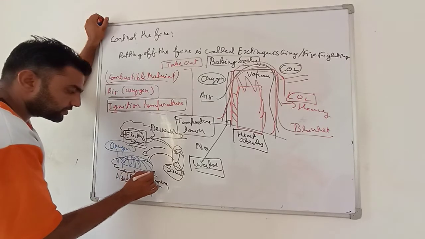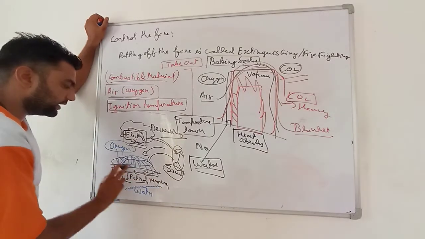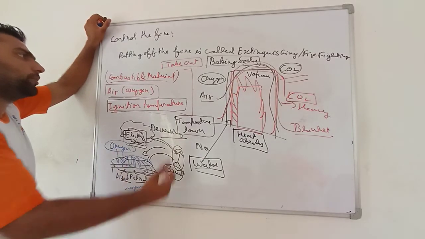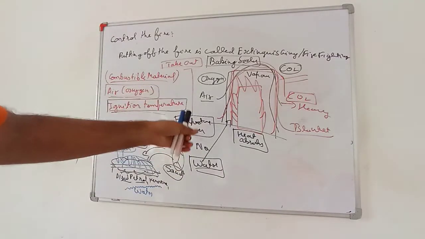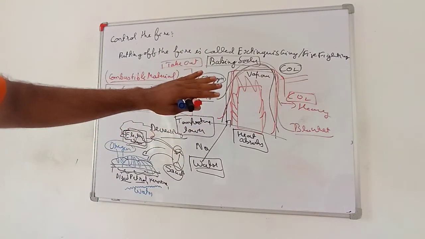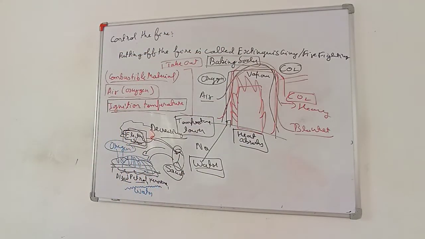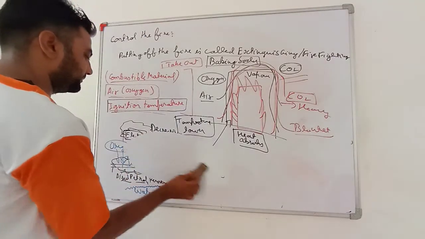This sand or soil will make a layer between that diesel, petrol, or kerosene and will not come in contact with oxygen. So very important, these are the ways by which you can put off the fire, or in simple language, these help in fire extinguishing. Okay, my dear students, we can extinguish the fire. All these things are the result of combustion.